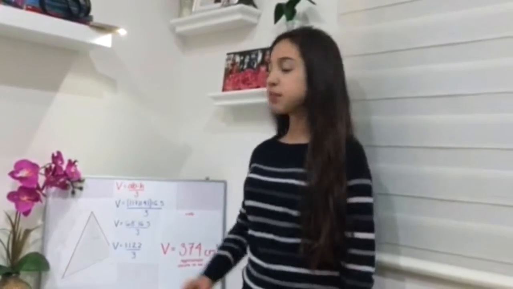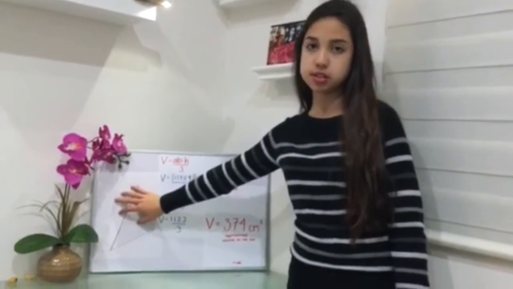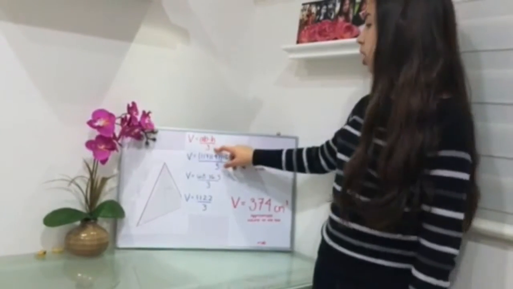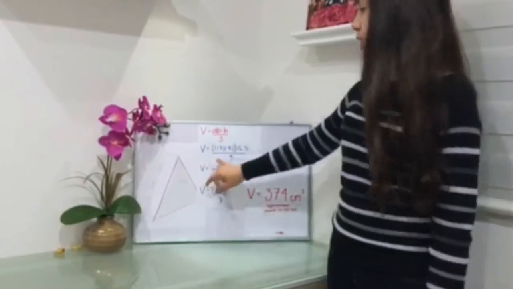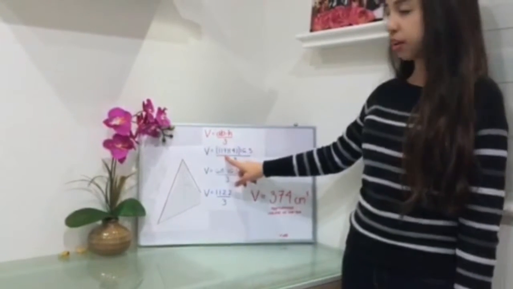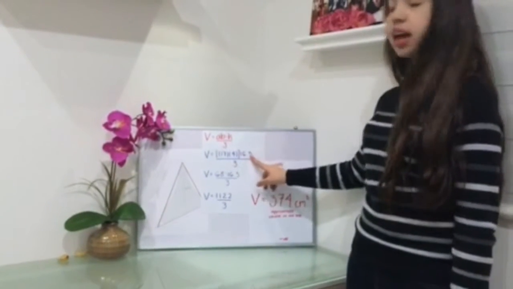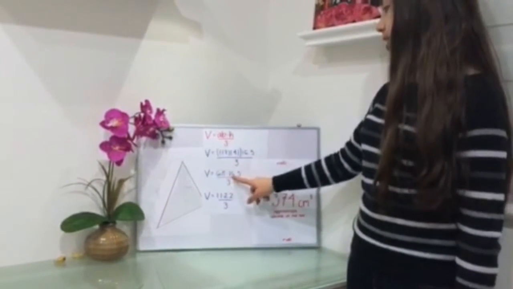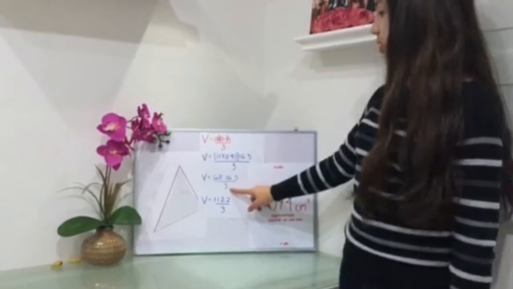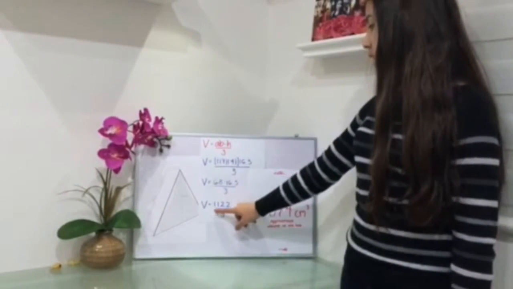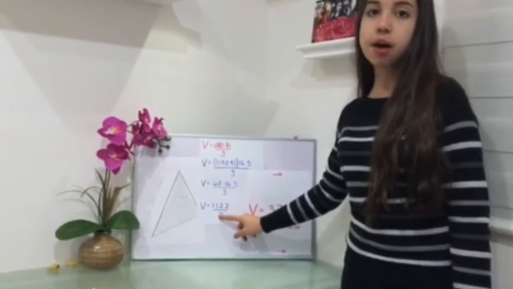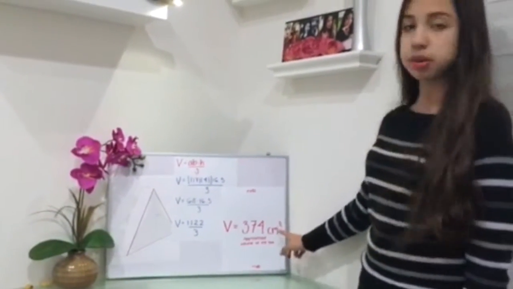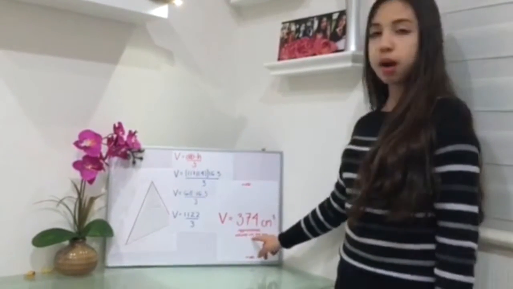Okay, so first of all we need to measure the box and we will obtain these quantities. We know that the formula is area of the base multiplied by height divided by 3. We apply these quantities in the formula and obtain 17 multiplied by 4 multiplied by 16.5 divided by 3, which equals 68 multiplied by 16.5 divided by 3, which equals 1122 divided by 3, and with this we get 374 cubic centimeters, which is the approximate volume of the box.